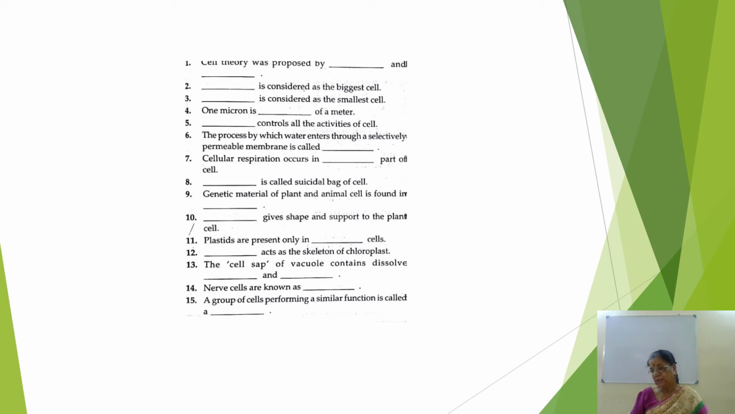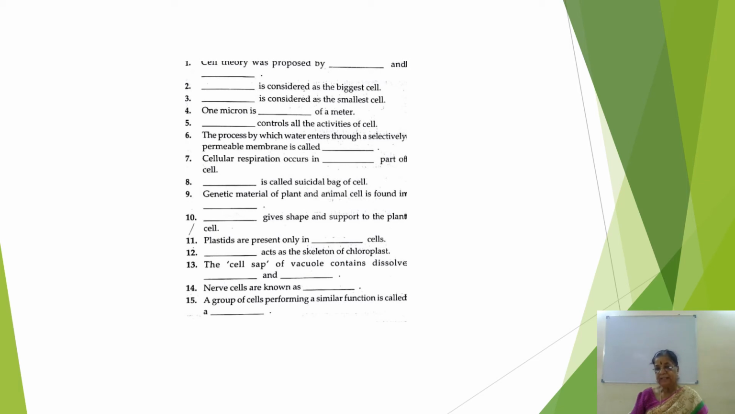Nucleus controls all the activities. Sixth one, the process is osmosis. Seventh, cellular respiration occurs in mitochondria. Eighth one, lysosome is called the suicidal bag of the cell. Then genetic material of a plant, ninth one, it is nucleus. 10th one, cell wall gives definite shape and support. 11, plastids are present only in plant cells. 12th one, lamella acts as the skeleton of chloroplast.